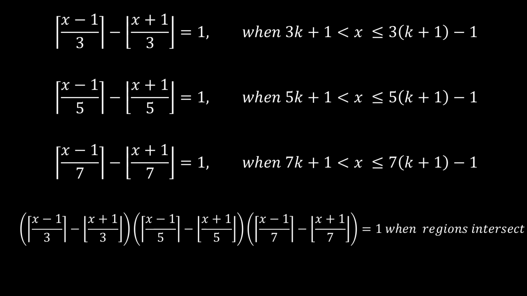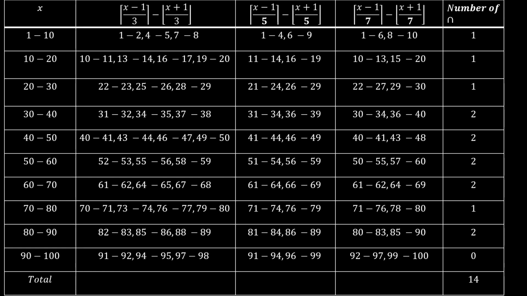So let's go ahead and draw a table and investigate this. I know this is intimidating, but I've decided to split x because we're looking from x equals to, I think it's 0 to 100. So let's just split between 1 to 10.